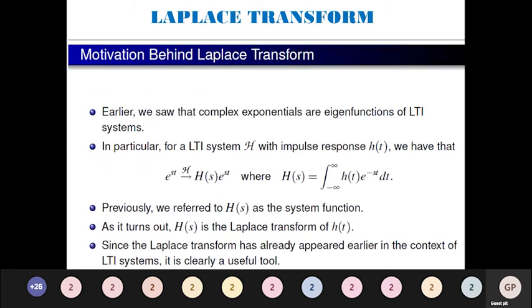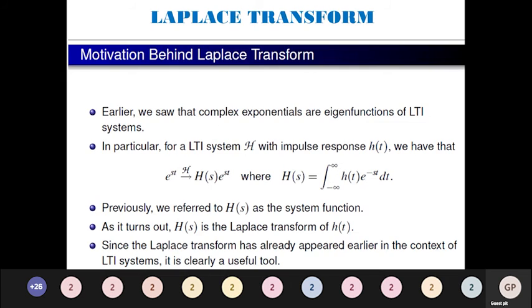And the motivation behind Laplace transform. Earlier we saw that complex exponentials are eigenfunctions of linear time invariant systems. In particular, for an LTI system with impulse response h of t, the input e power st is transformed to H of s into e power st, where H of s is the integral from minus infinity to plus infinity of h of t e power minus st dt.